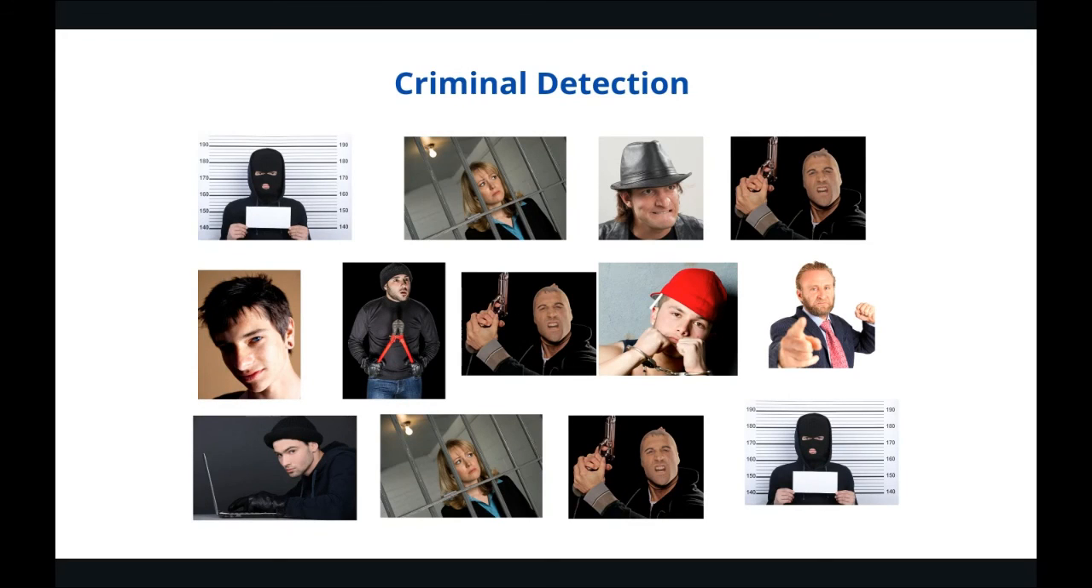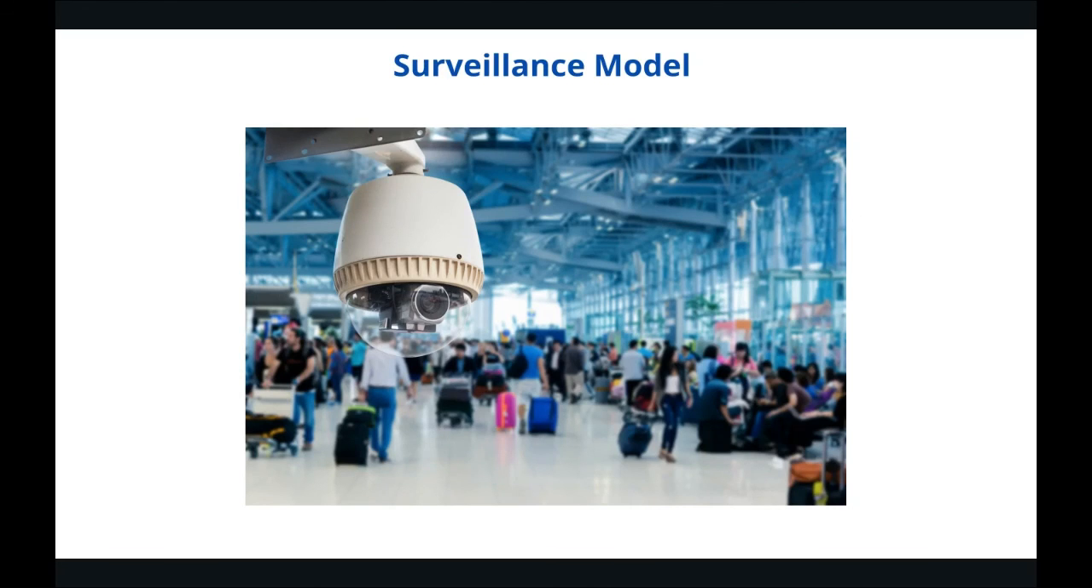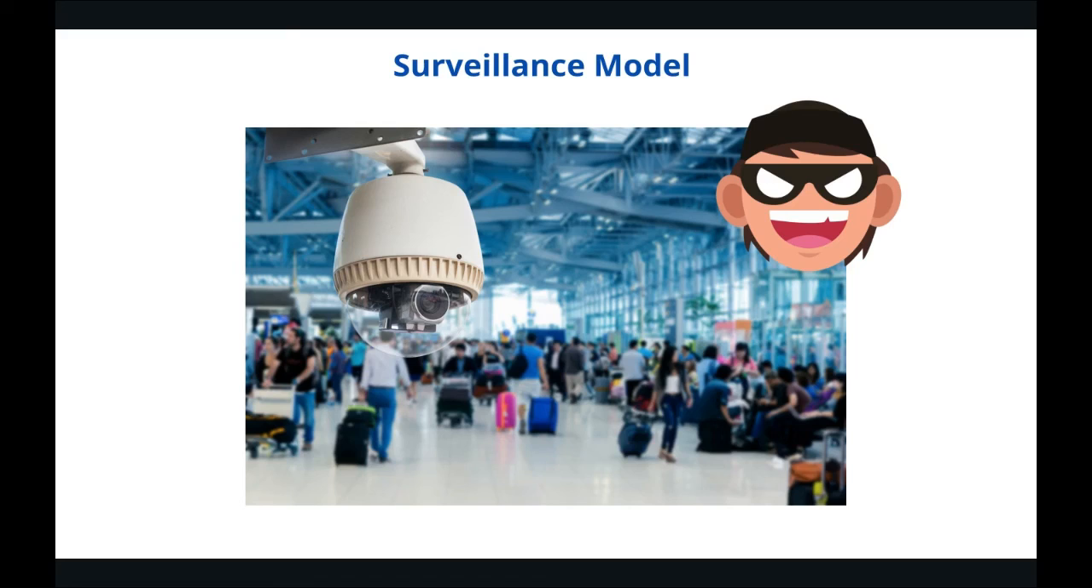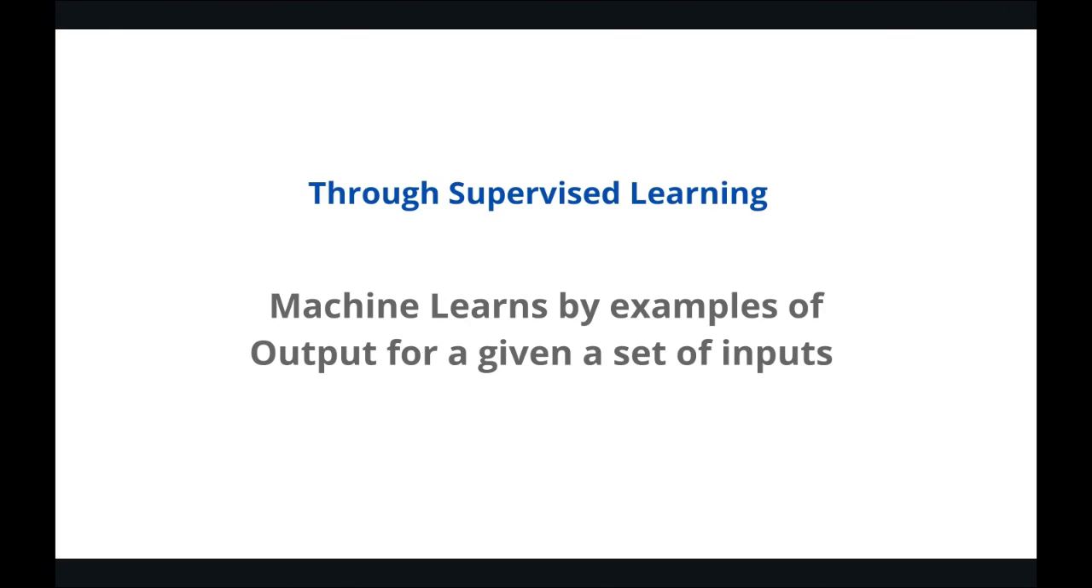Now, if I could train my machines with images of all the criminals in my database, I can deploy this machine at public places to alarm the police whenever a criminal is detected. Great. I hope now you are clear with what exactly is supervised learning and how machines learn from it.